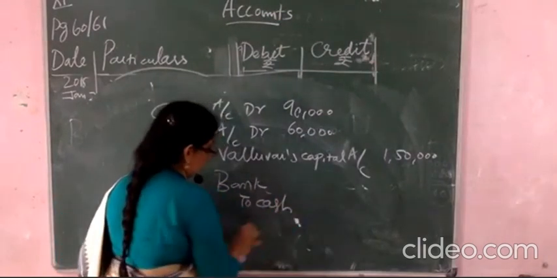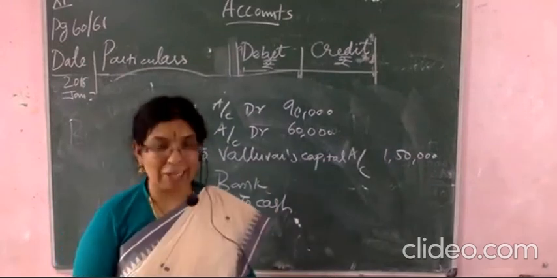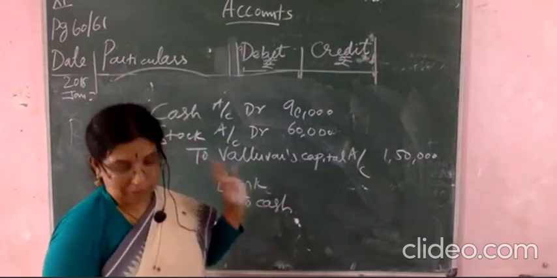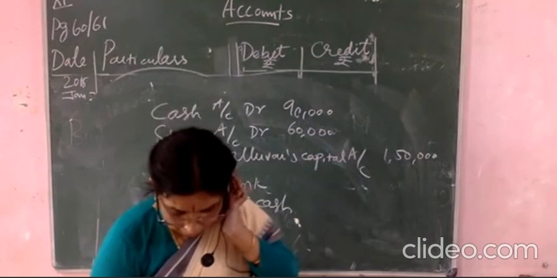So you will write 30,000 over here. And what is the statement? Deposited cash into bank, you will write it. Clear now? This is all easy only.